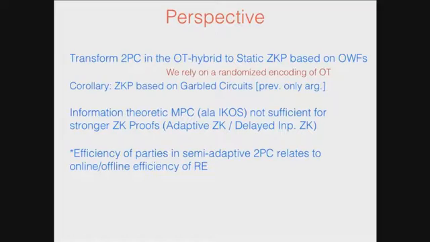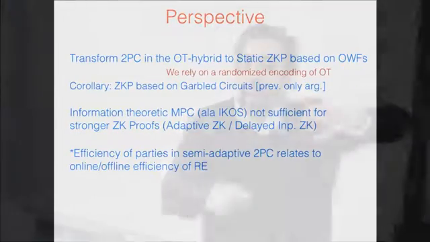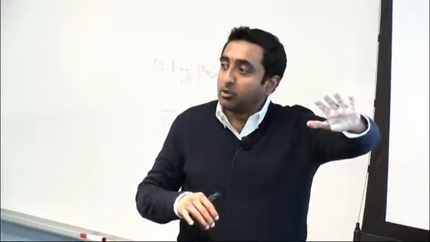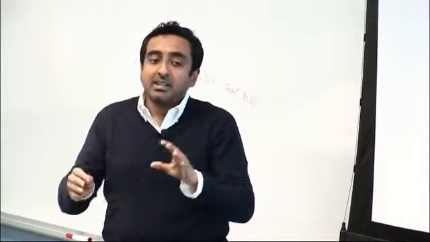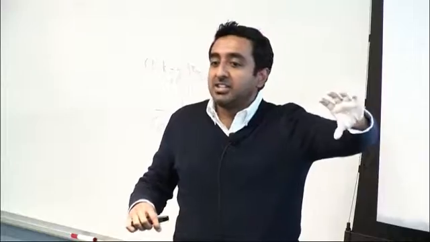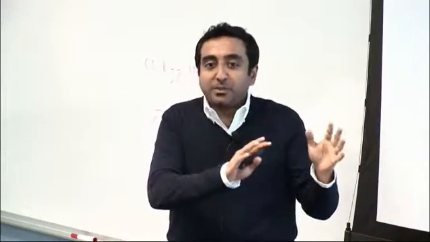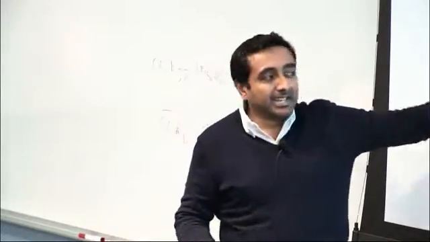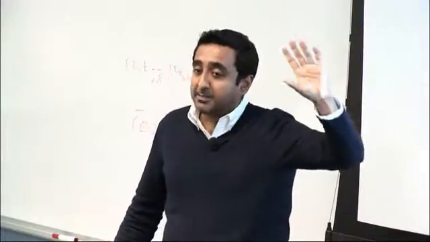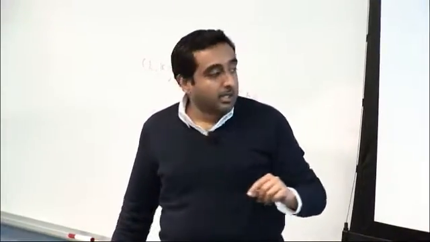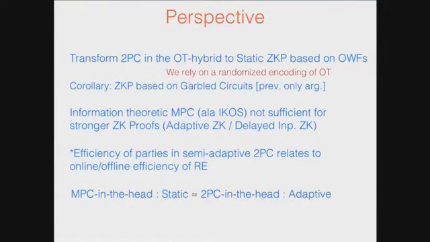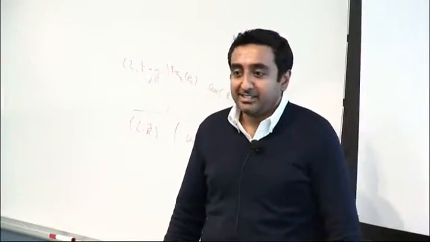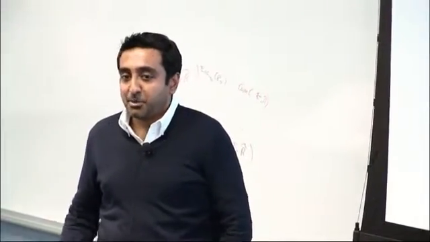And the last part that I didn't tell you is, I showed there is another transformation from secure two-party computation to randomized encoding. Well, you can't just instantiate this 2PC with anything. It has to be of a certain form to get a randomized encoding that is efficient. But it does give some sort of a lower bound that you can translate from randomized encoding back to. It helps in proving some sort of a lower bound. And finally, MPC in the head is for static type of things, and 2PC in the head is when you need some sort of adaptive property. Thanks.